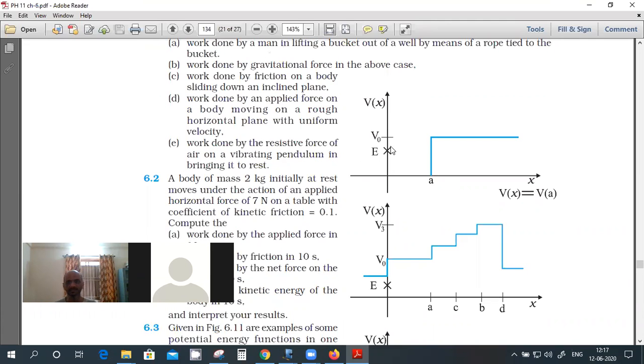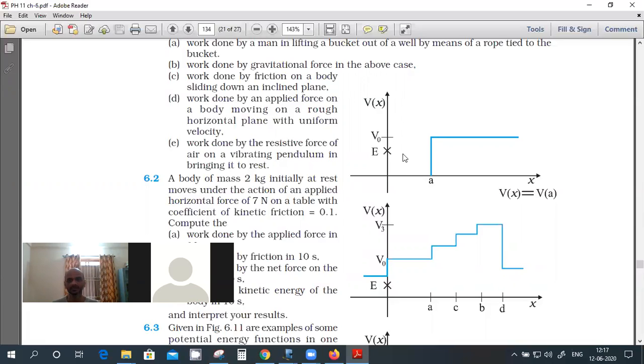An example of this is a mass inside a well. I can give a velocity to the mass by kicking it, and the velocity keeps on decreasing, and at this point it becomes zero. So the kinetic energy I'm giving to the ball is at this level.